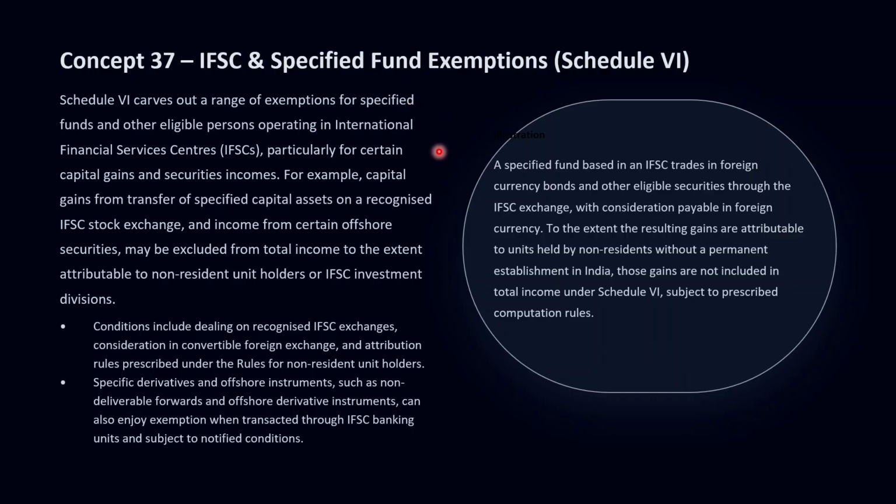Schedule 6 provides that certain income of specified funds and other eligible IFSC entities is not included in the total income, or is exempt, particularly where it relates to transactions on recognized IFSC exchanges or in specified offshore securities. Examples include capital gains from transfer of certain securities on a recognized IFSC stock exchange, where consideration is payable in foreign currency.